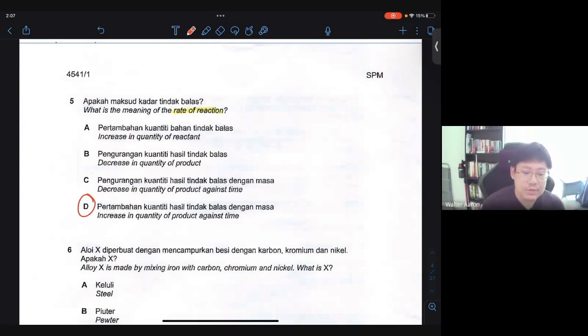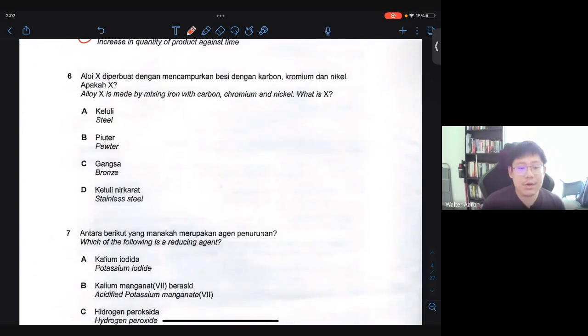Now, the first one, A, is wrong because the reactant will definitely drop in its amount. So we can't say that it has an increase in quantity. So this is wrong. And then you can see here, decrease in quantity of products. Wrong also because we know that as time goes by, product will increase in number, not decrease. And the last one, decrease in quantity of product against time. No, it is not. Again, the quantity of product should be increasing while the amount of reactant should be decreasing. So therefore, number 5 here is D.